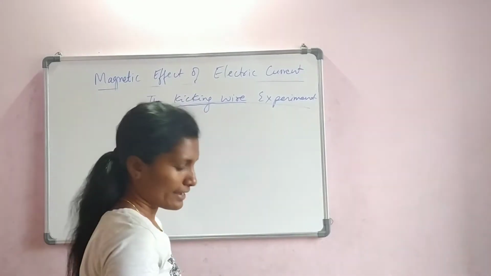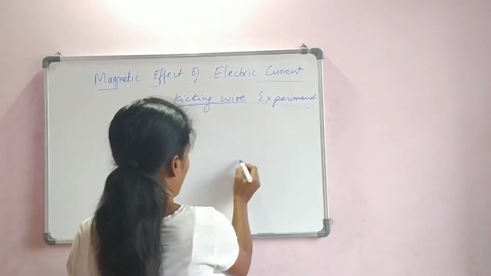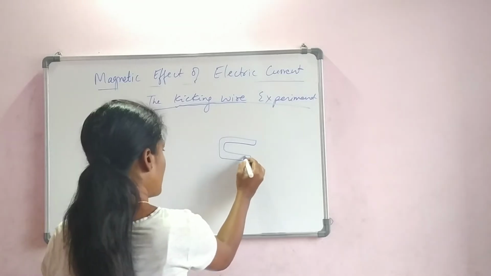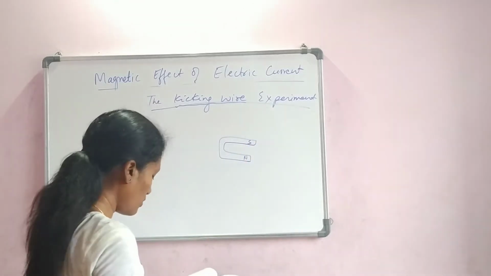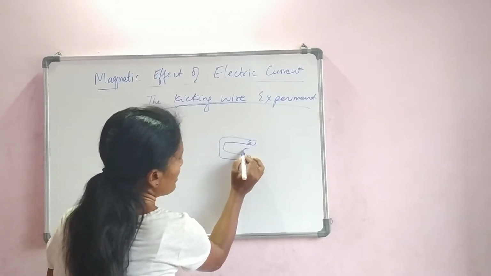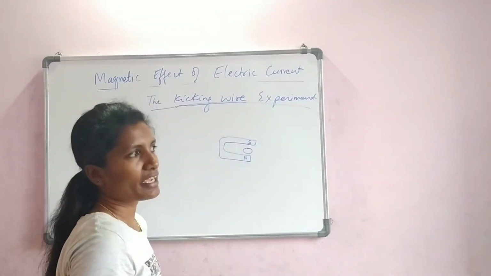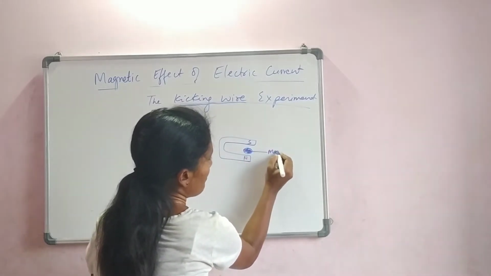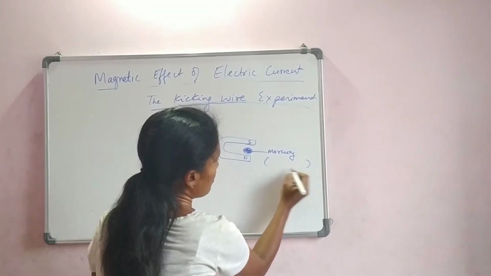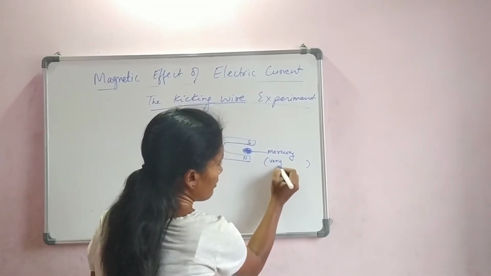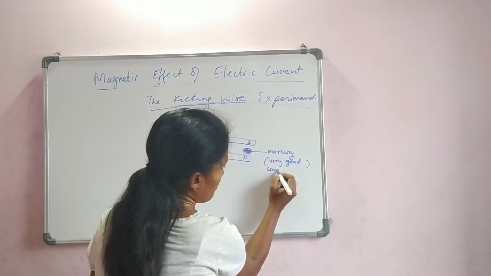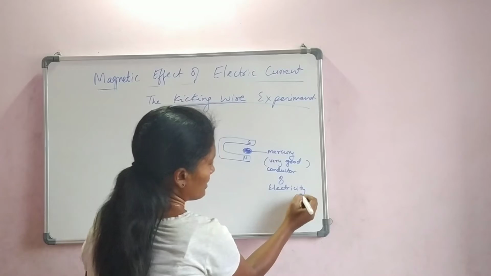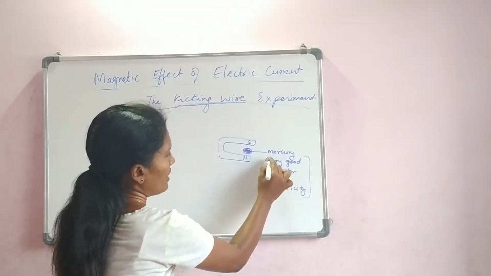So let us first draw the diagram. You take a horseshoe magnet which is like this. Let us say this is the north pole and that is the south pole. In between this horseshoe magnet, keep a small device. It should be kind of a plate, okay, and fill that with mercury. Mercury is a metal which is a very good conductor of electricity. I'll tell you why we have to take that, okay. It's a very good conductor of electricity.